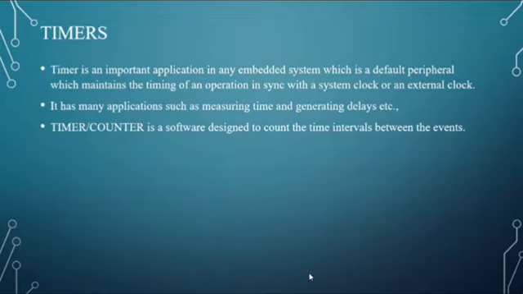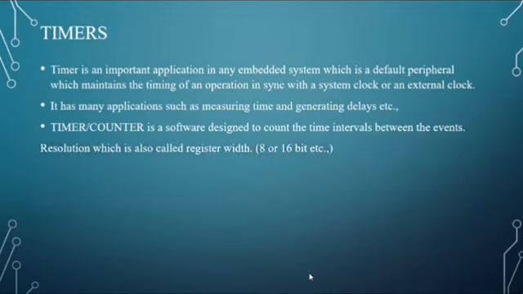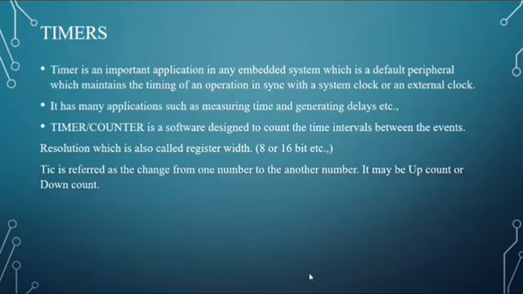There are four main terminologies in timers. Let's see them one by one. First is resolution. It is also called register width, which is the width of a register. It may be 8-bit or 16-bit. Tick. A tick is a change from one number to another while counting.